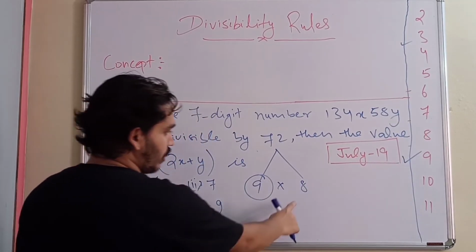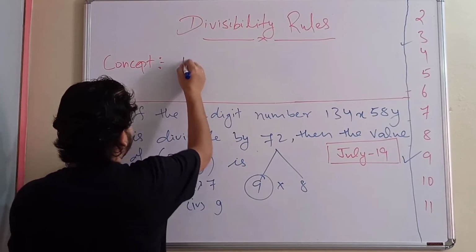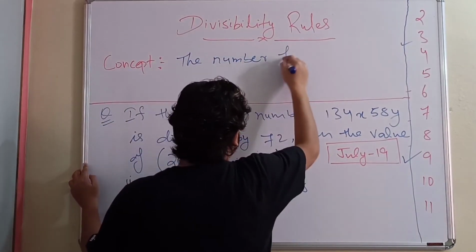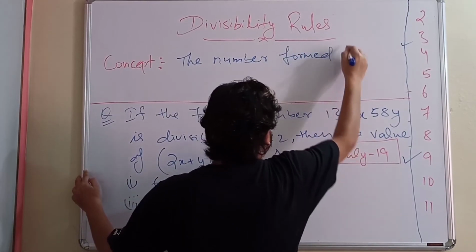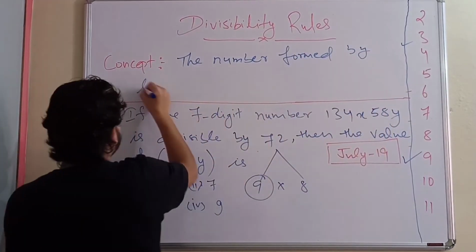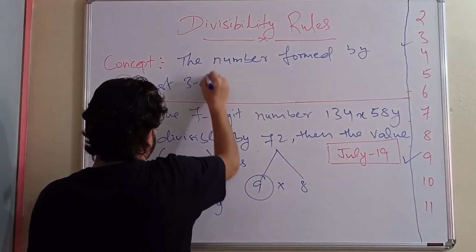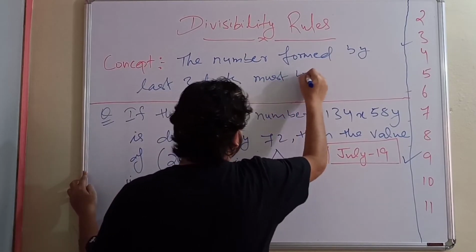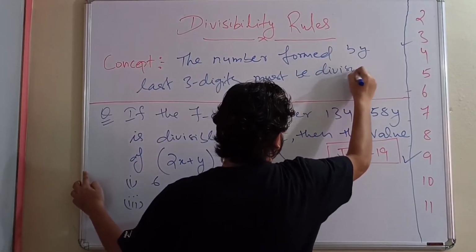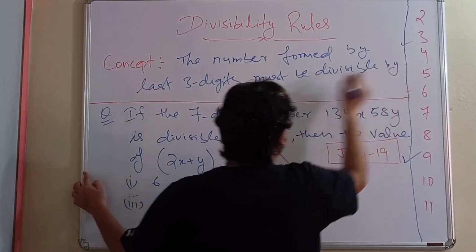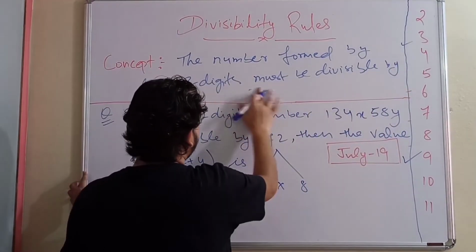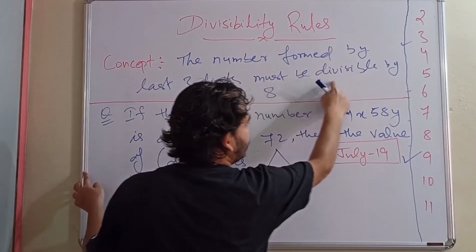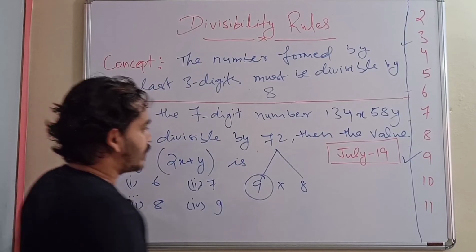The divisibility rule of 8 says that the number formed by the last three digits must be divisible by 8. So if any number is to be divisible by 8, the number formed by the last 3 digits must be divisible by 8. So let's take an example.